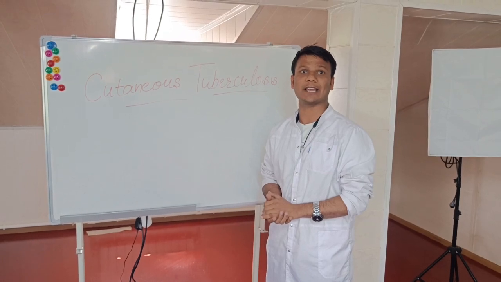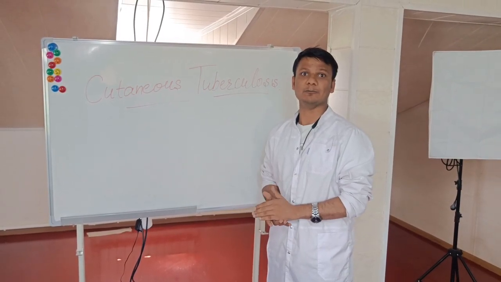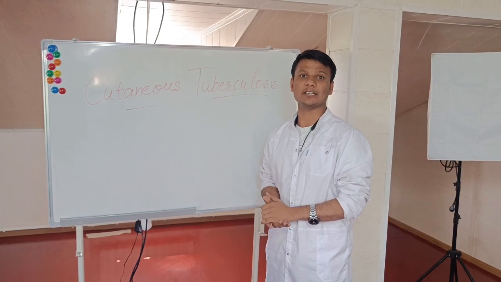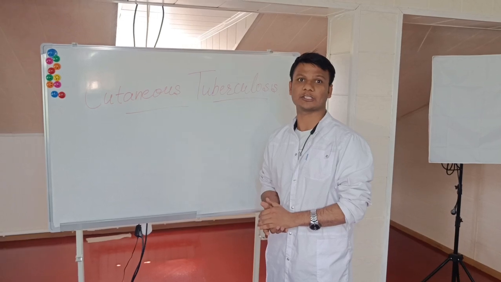This type of TB we can say is tuberculous chancre. In this condition, the individual is immune to TB. So this condition is called TBVC or tuberculosis verrucosa cutis.